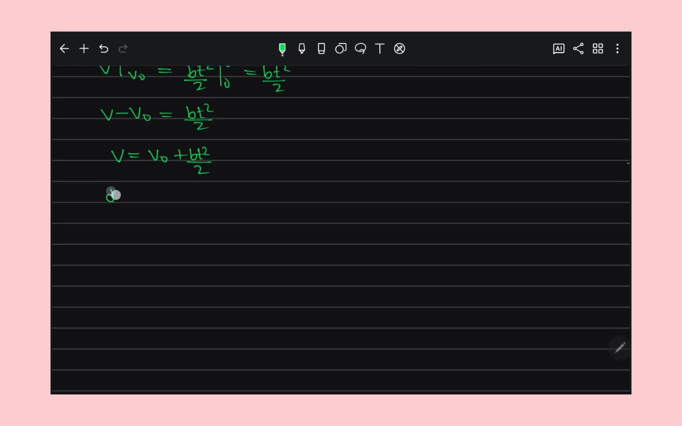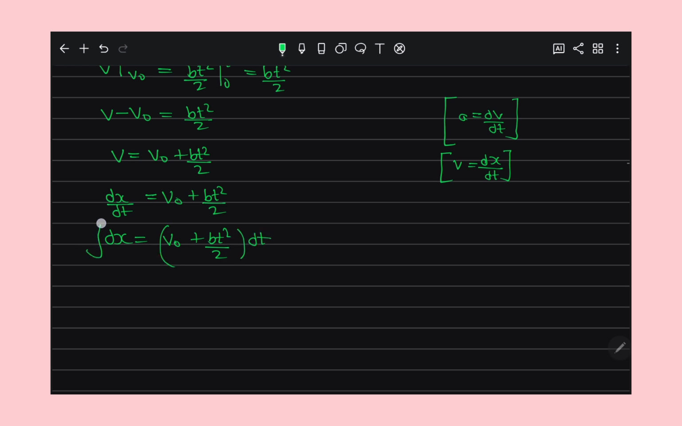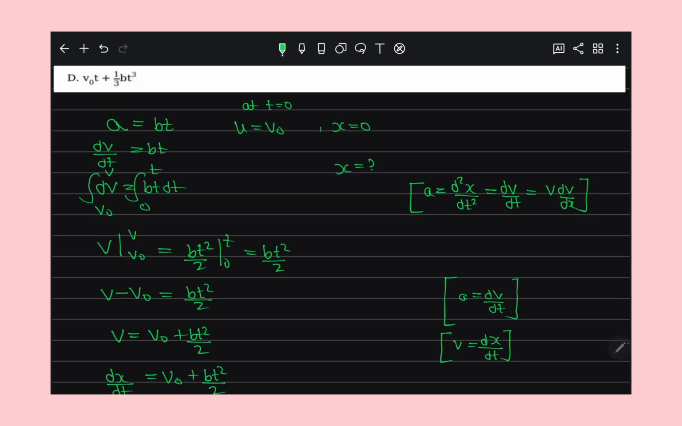So again I have to write dx by dt, as we know that acceleration is basically dv by dt and velocity is basically dx by dt. So dx by dt is equal to v naught plus bt square by 2, and this dt I send here, then I have to integrate this, right?